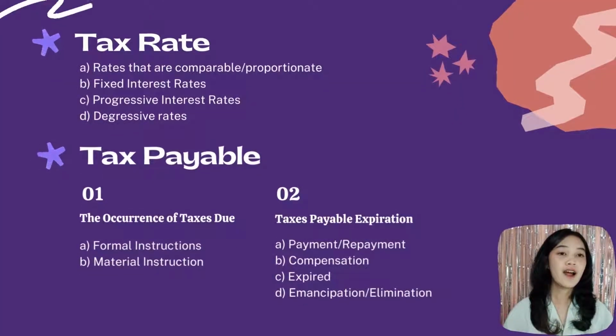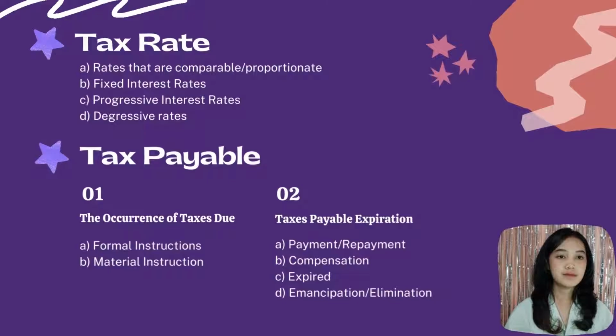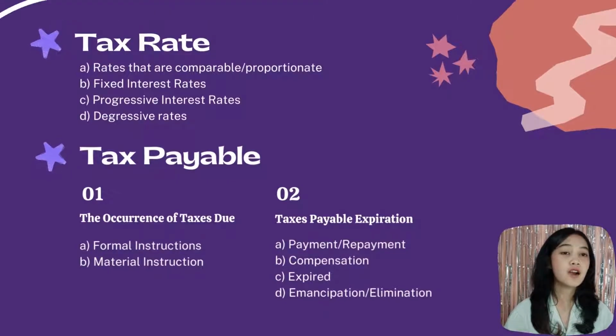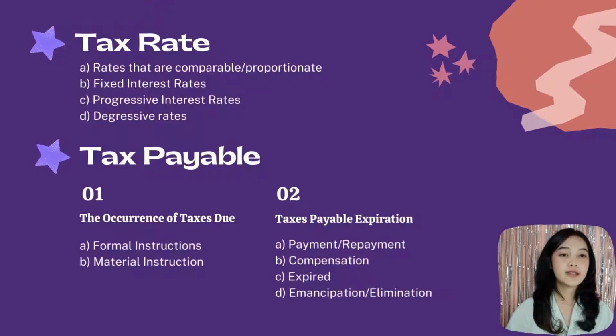Tax rate. There are 4 kinds of tax rates. A. Rates that are comparable or proportionate. B. Fixed rates. C. Progressive rates. D. Regressive rates.